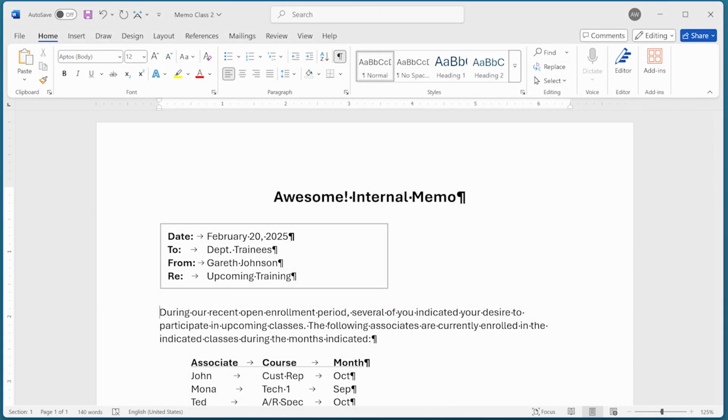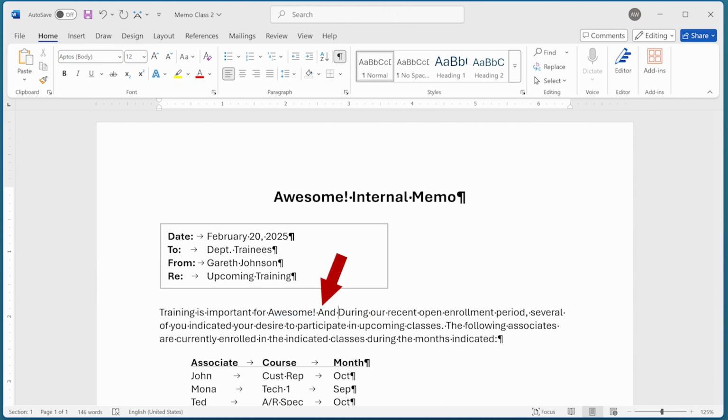I was talking with a WordTips subscriber the other day, and his business name ends with an exclamation point. As he is composing his documents, Word assumes the exclamation point ends a sentence and then automatically capitalizes the word following his business name. He wonders how he could make Word realize that his business name, with an exclamation point, is not always the end of a sentence. There are a couple of ways to handle a situation such as this.